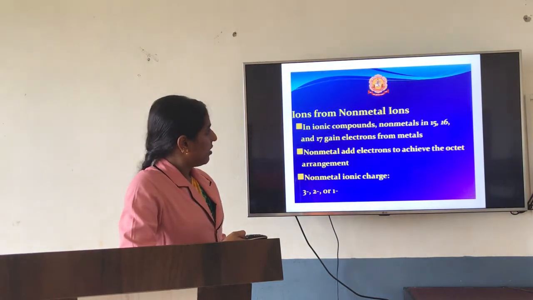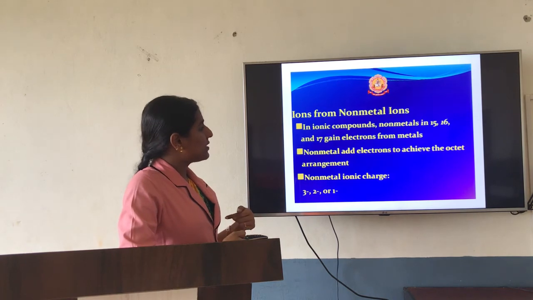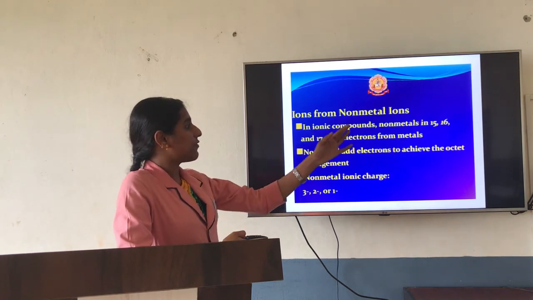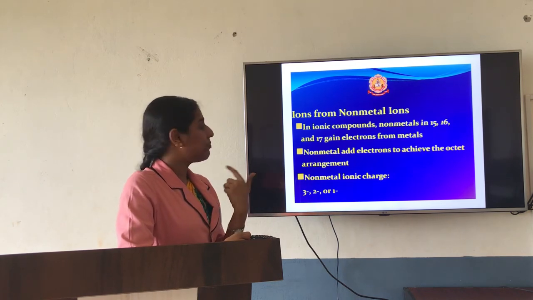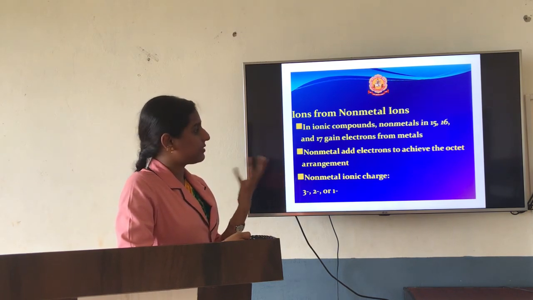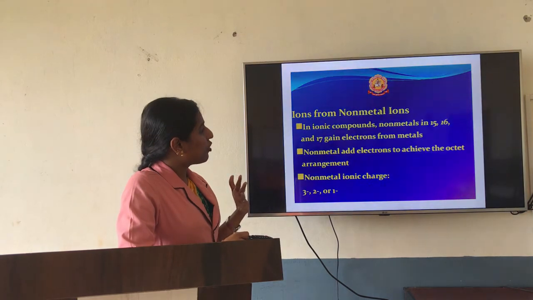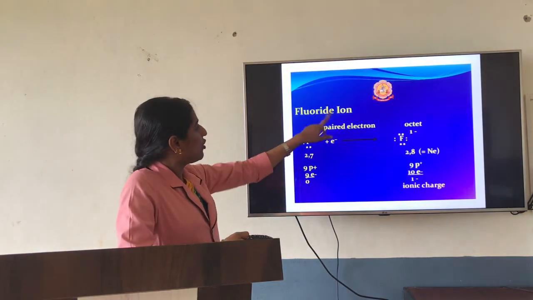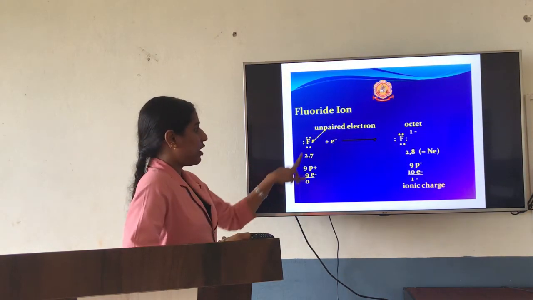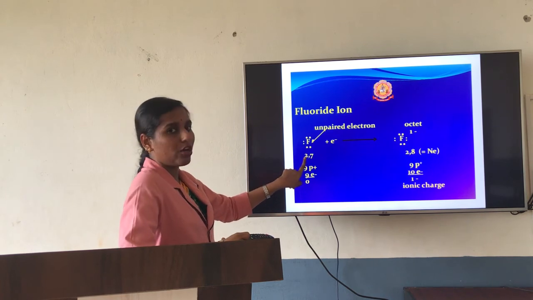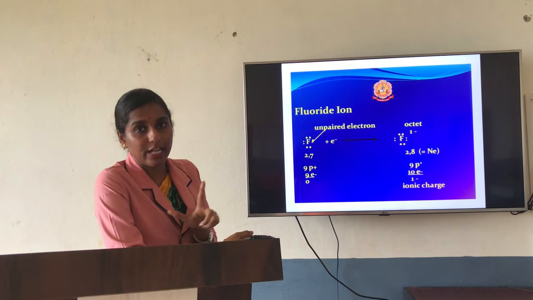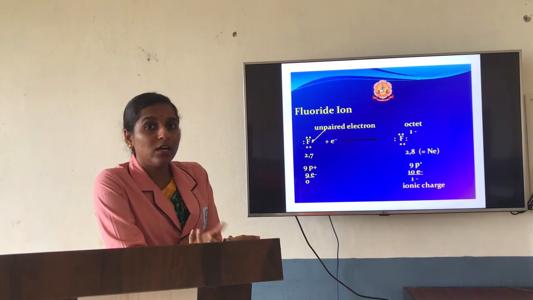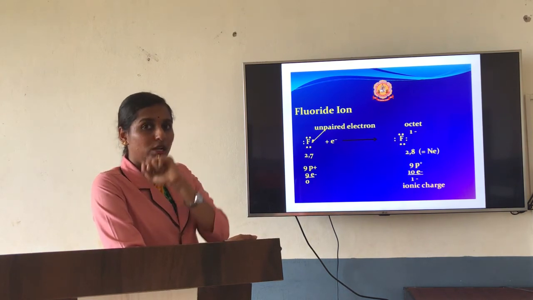Next, how it goes with the non-metals. Non-metals are in groups 15, 16, 17, and they gain electrons. By gaining electrons they get stability. Now the example is fluoride ion formation. Fluorine has the electronic configuration 2, 7, so the outermost shell has a total of 7 electrons. How many electrons does it need to become stable? It needs only 1 electron.